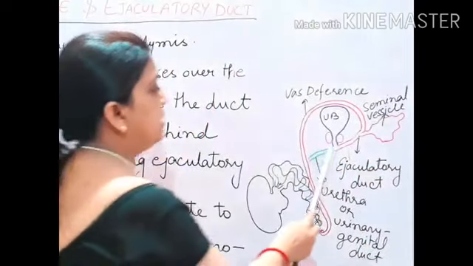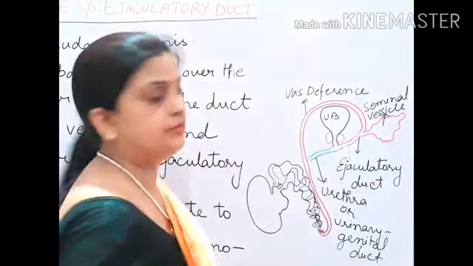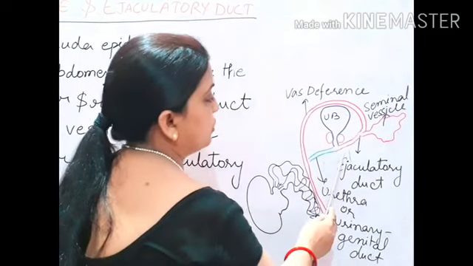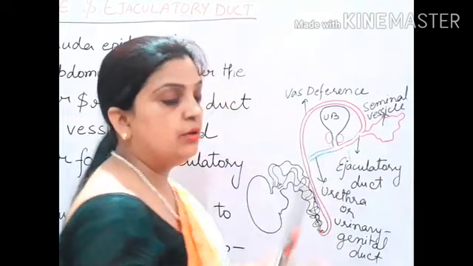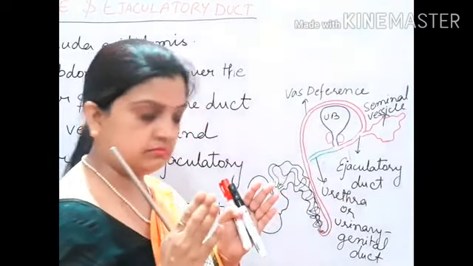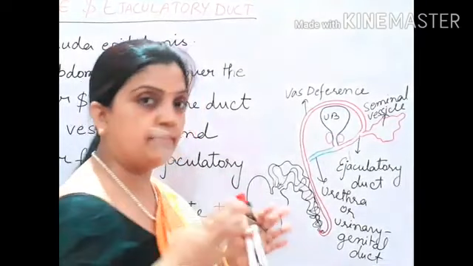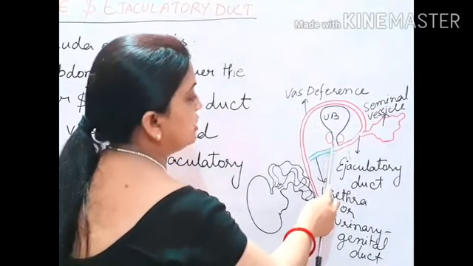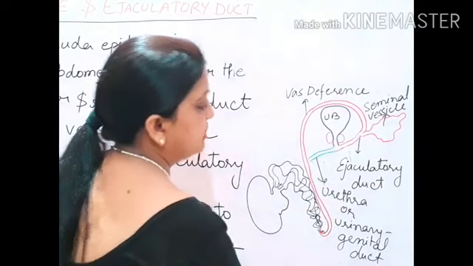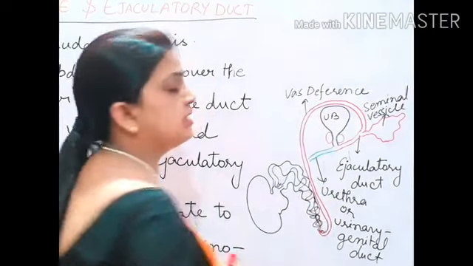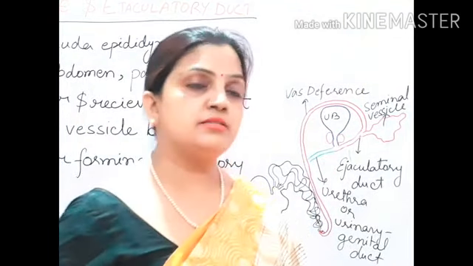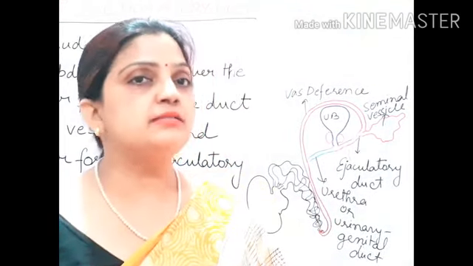Now this part is not called the ejaculatory duct. When the ejaculatory duct and the urethra join, they form a combined tube-like structure. This tube-like structure is now called the urinogenital duct, and it is responsible for the passage of urine as well as sperm.